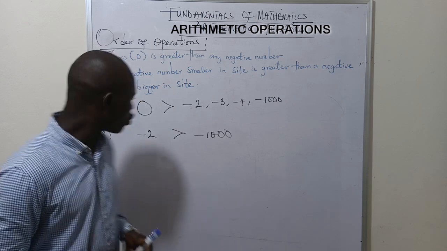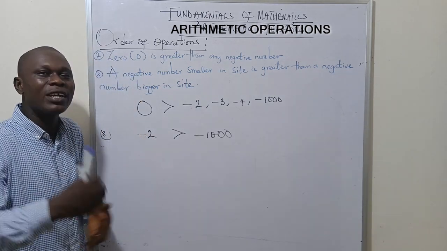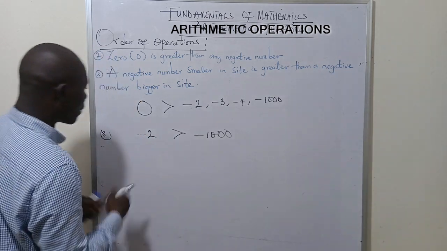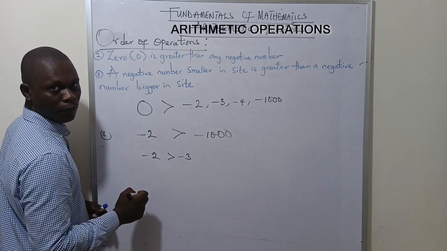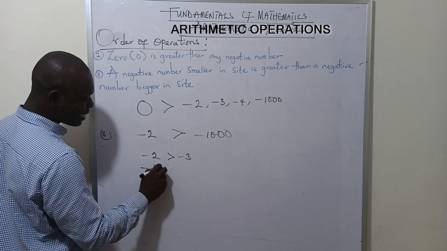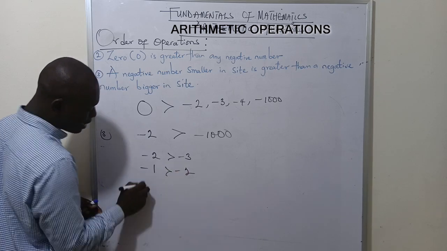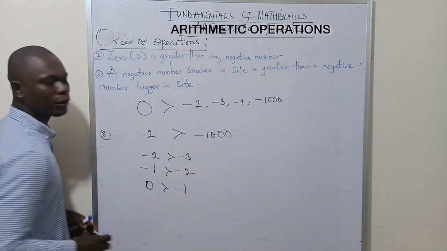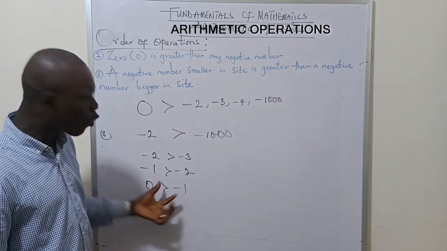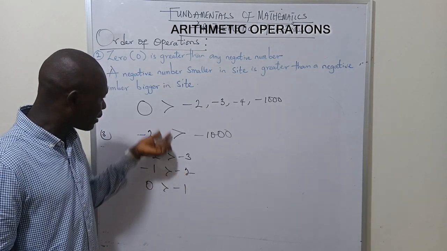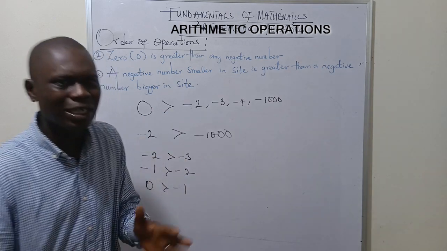Does that make sense at all? So we can have, for every negative number, my minus 2 is greater than what? My minus 2 is greater than minus 3. Minus 1 here is greater than minus what? Minus 2. Then 0 is greater than minus 1. So that's how it looks. We need to understand all of this process in mathematics. These are the fundamentals in mathematics.